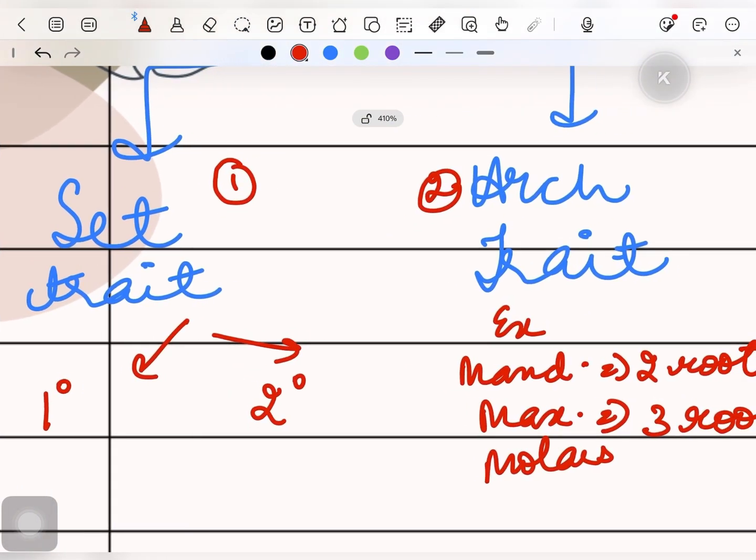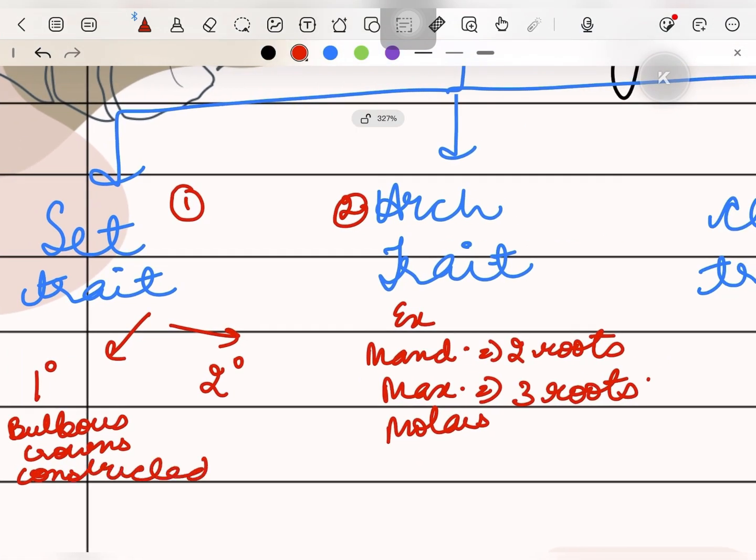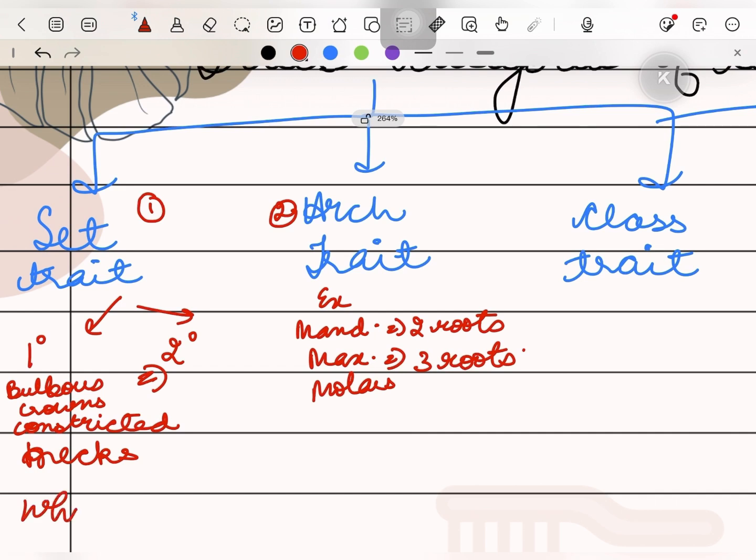And if we talk about set trait, the primary dentition has more bulbous crowns and constricted necks as compared to the secondary dentition. They are also whitish in color than the secondary dentition. We will do a huge chart where we will be distinguishing between the primary dentition and the secondary dentition. But for the time being, you can remember these 3 things: more bulbous crowns, constricted necks, and more whitish color.